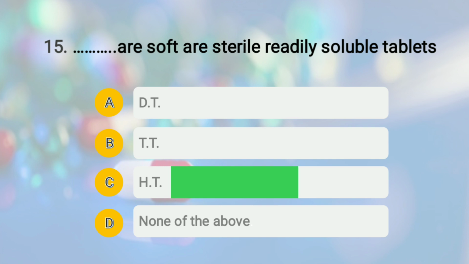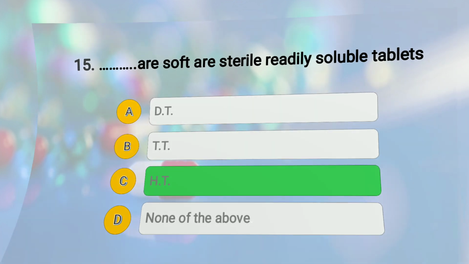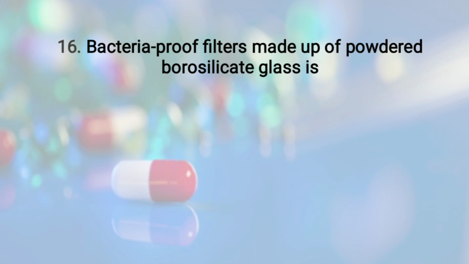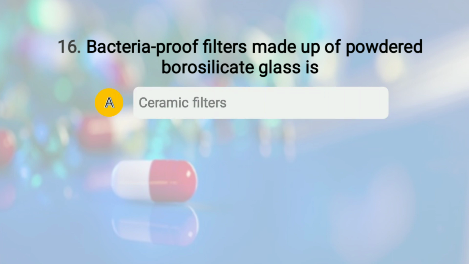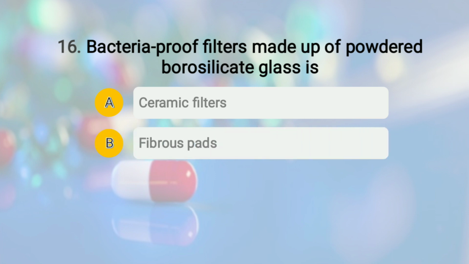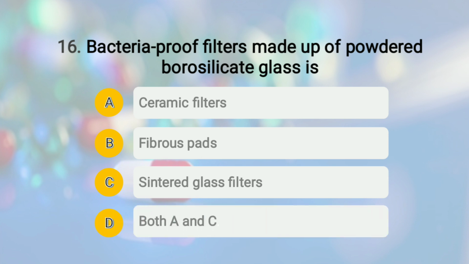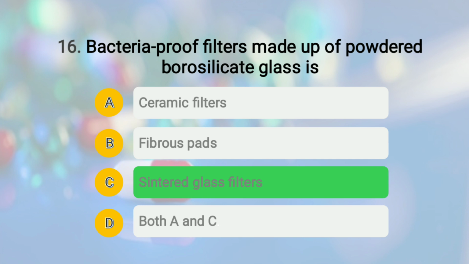Okay, moving to question number 16. The question is, which of the following bacteria proof filter is made up of powdered borosilicate glass? And the options given are A ceramic filters, option number B fibrous pads, option number C sintered glass filters, and option number D both A and C, that is ceramic filters and sintered glass filters. And the right answer of this question is option number C, that is sintered glass filter.